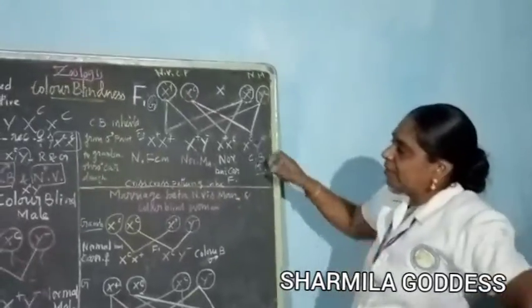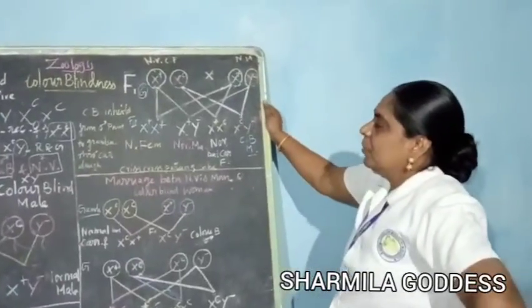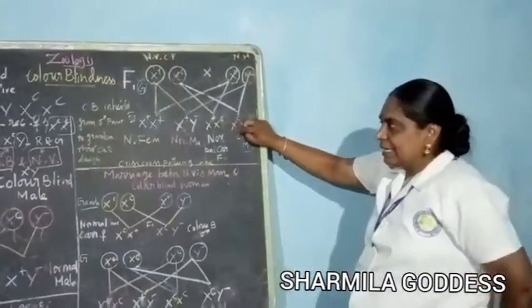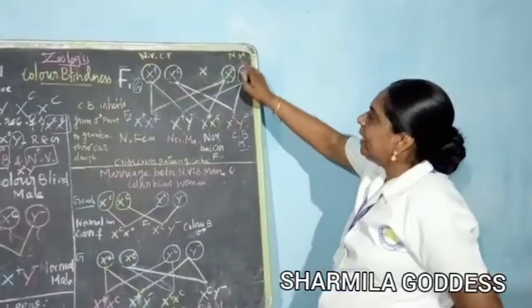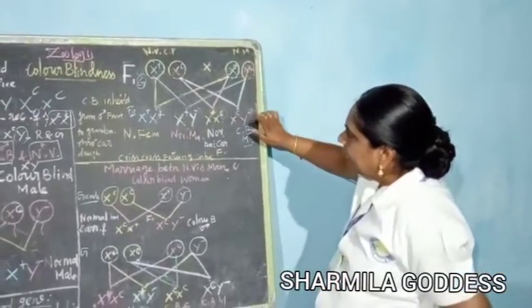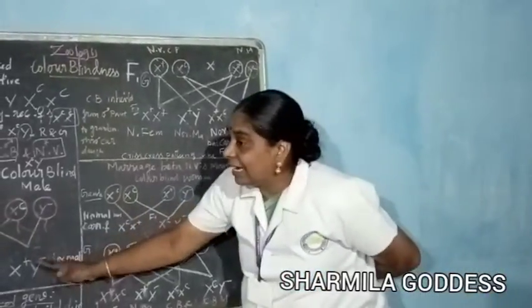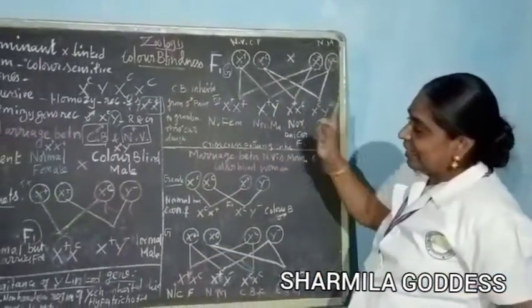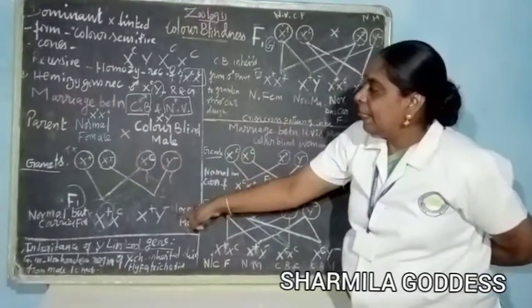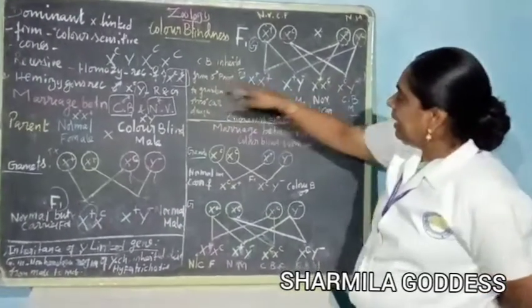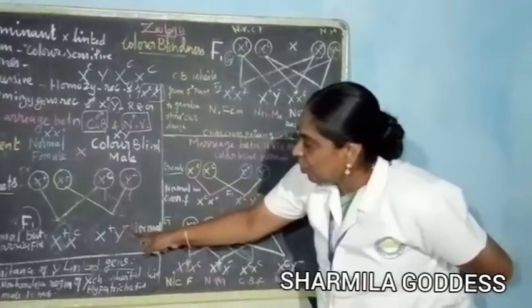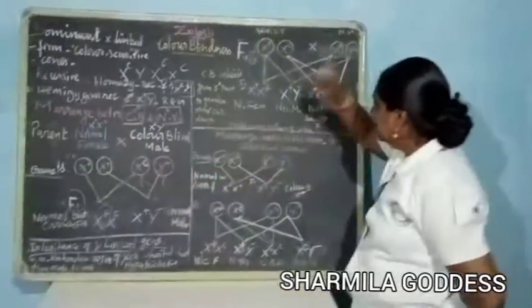Now what do you understand from here? Mostly color blindness is inherited from male to the grandson, not to the son. Here the son is not affected, but from the male, the grandson is. This is the father, the son, and this is the grandson.